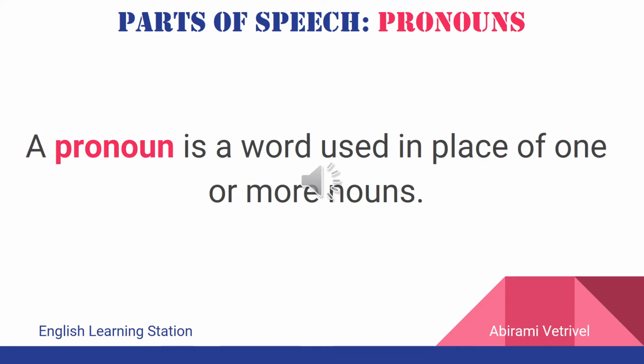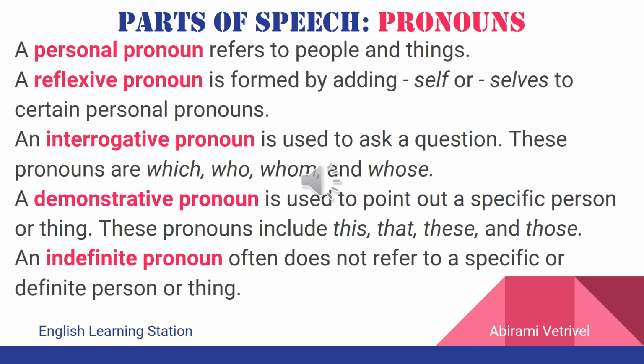A pronoun is a word that is used in the place of a noun. There are different types of pronouns and let us learn each one of them in detail. A personal pronoun is a pronoun that refers to people and things. For example, instead of saying Ravi is my friend, Ravi comes from Chennai, Ravi is a lawyer, etc., when I replace Ravi with he, then he is called a personal pronoun.